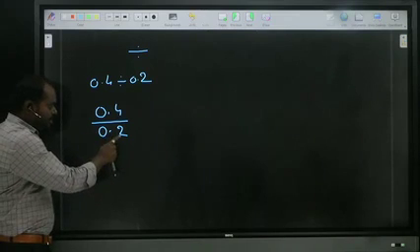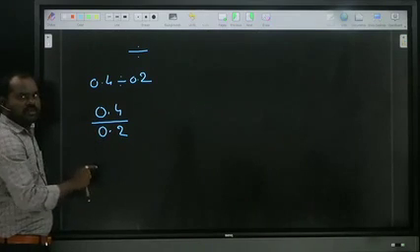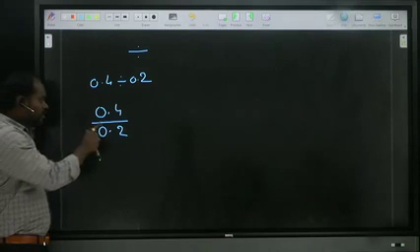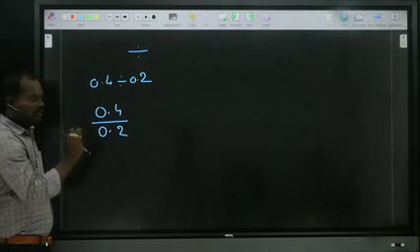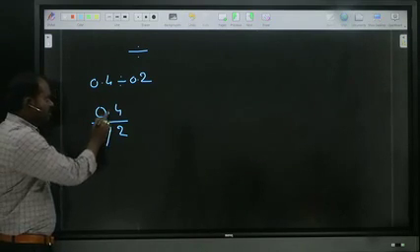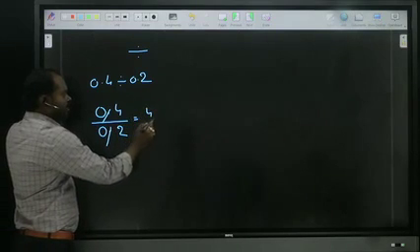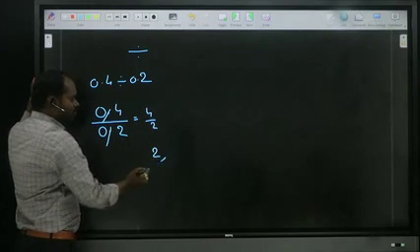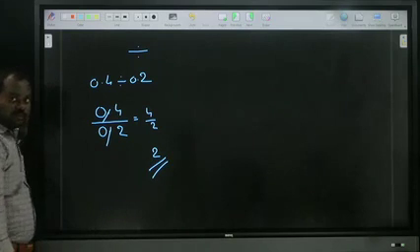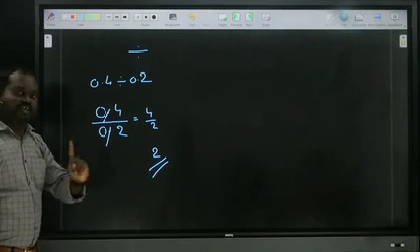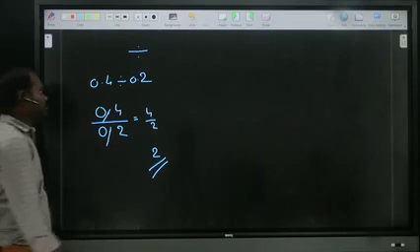After the point one number, here also one number, both have the same number of terms, one only. That's why we can cancel the point. The balance is 4 by 2, and the answer is 2. After the point, if the number of terms are equal, then cancel the point. Okay, now we'll see one more example.